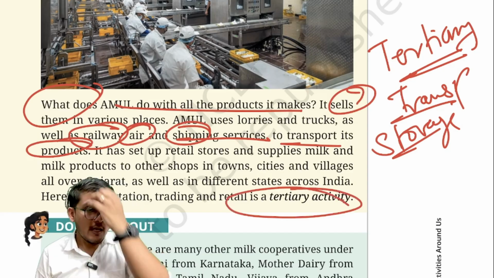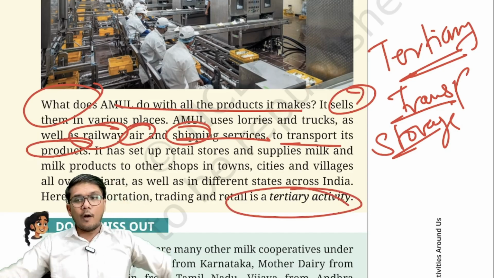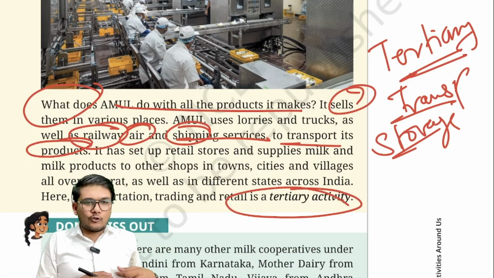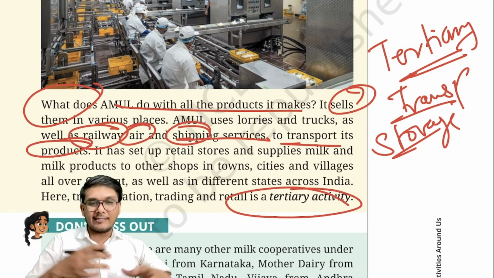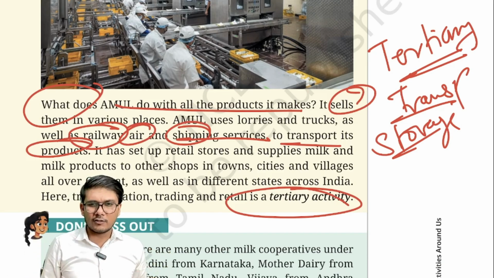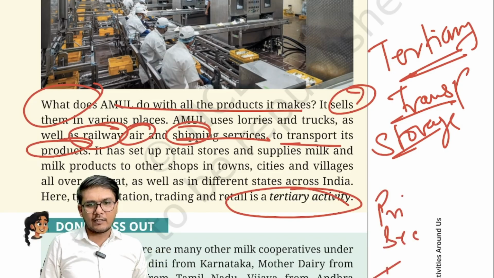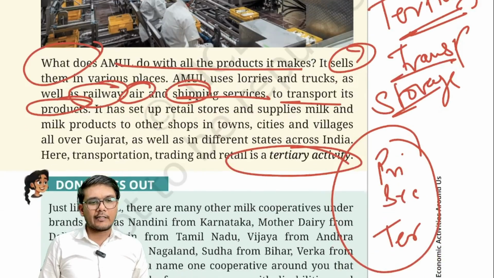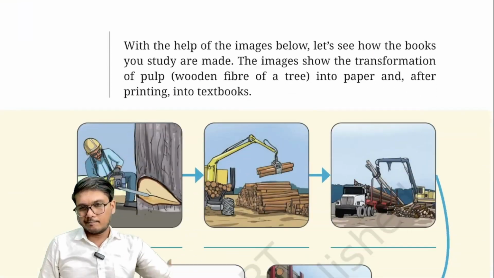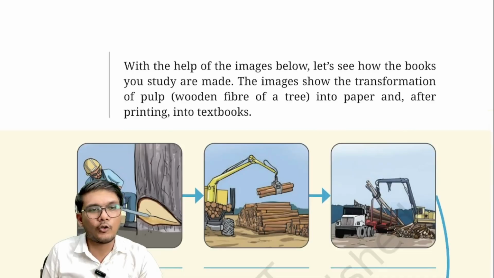That means for the milk to be actually converted into various products and be sold, for Amul to function, all the primary, secondary and tertiary activities are involved, and this is nothing but the interconnectedness of the three sectors that the book talks about.